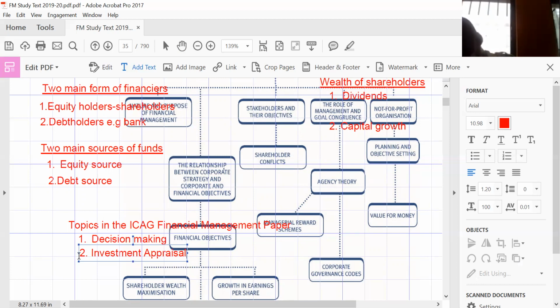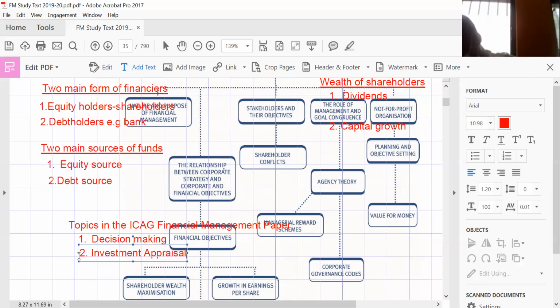In appraising investment, you are looking at the ins and outs of the investment to see if you're going to be better off investing in that project or not. You are concluding whether the benefit which comes with the project will outweigh the cost. And if the benefit outweighs the cost, then that project is a viable project. It's a project that when you enter into, you are going to be better off.